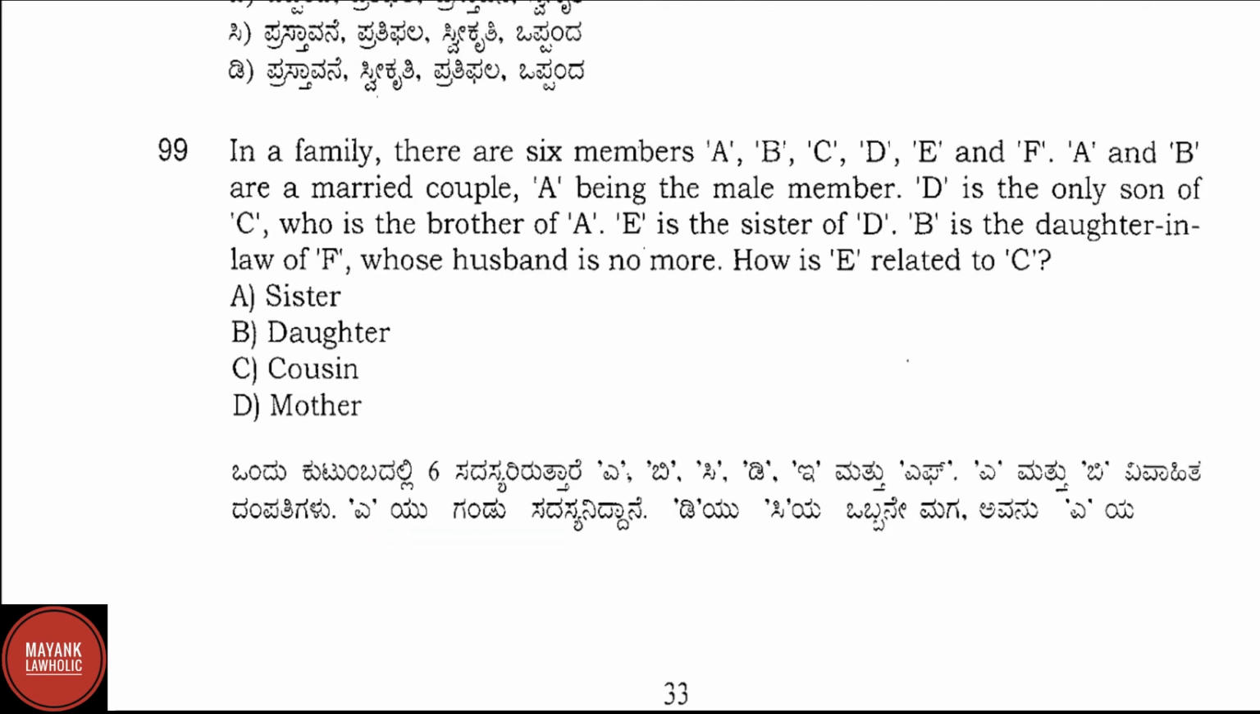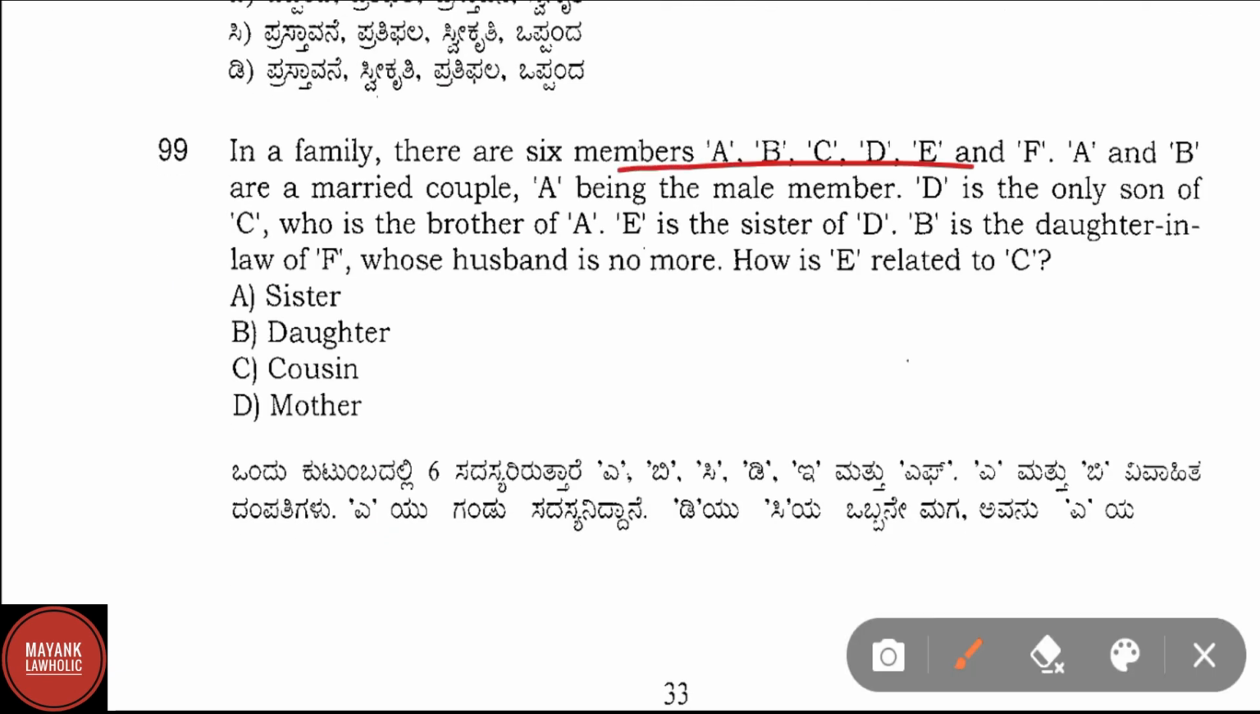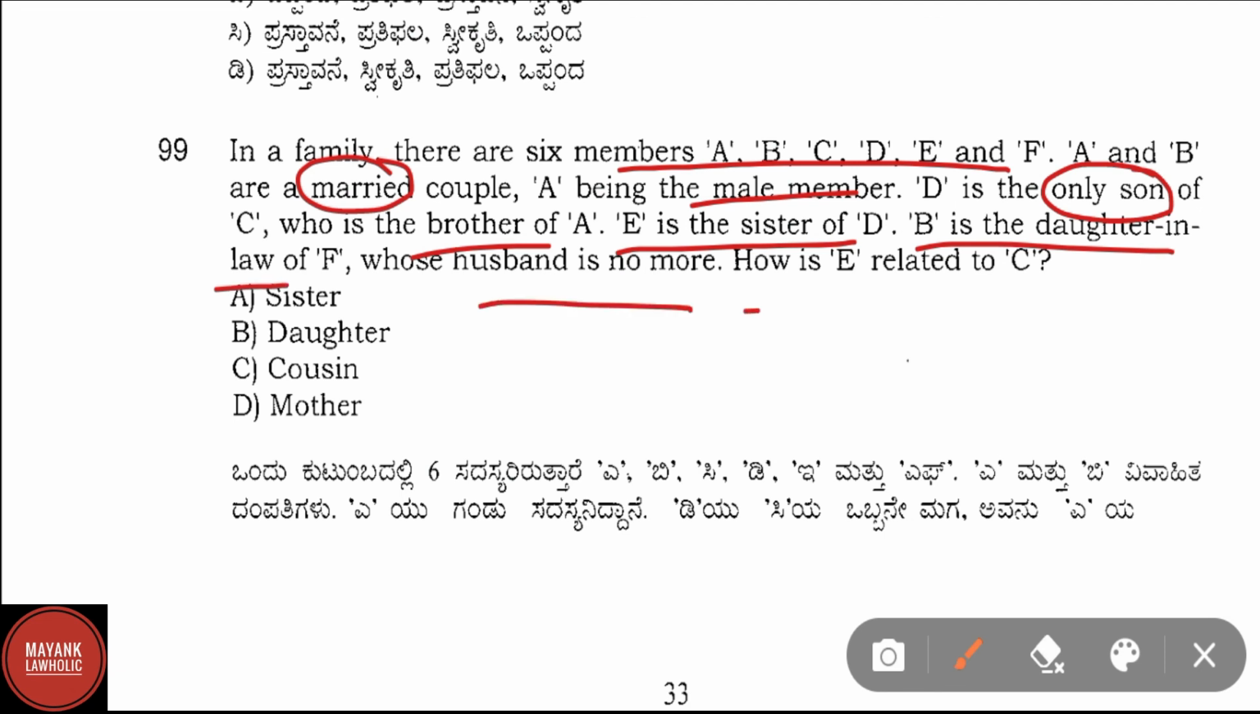Question number 99. In a family, there are 6 members A, B, C, D, E and F. A and B are married couple. A being the male member, D is the only son of C, who is the brother of A. E is the sister of D, B is the daughter-in-law of F, whose husband is no more. How is E related to C? Correct answer is option B, that is daughter. E is related to C as daughter.